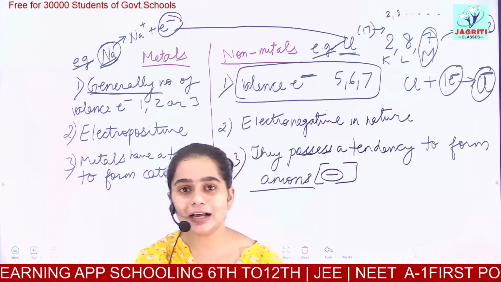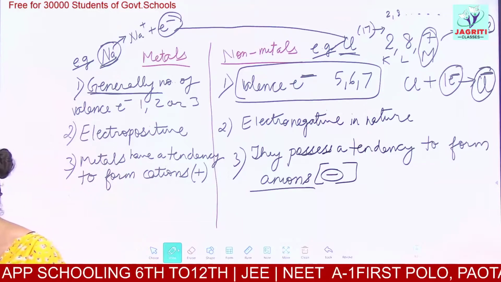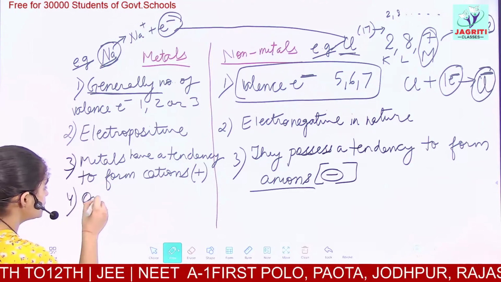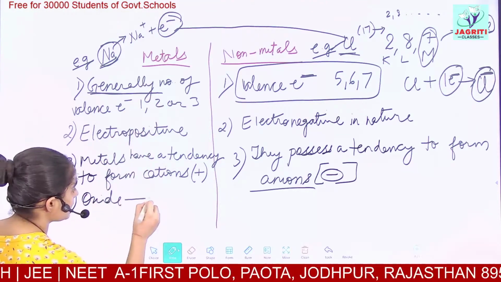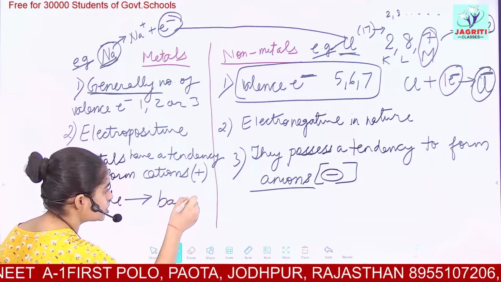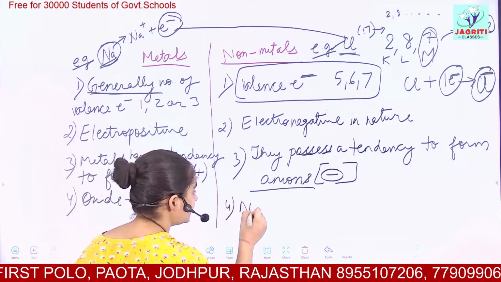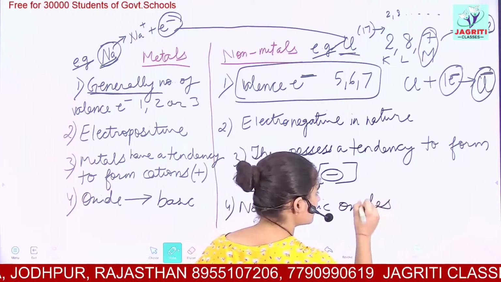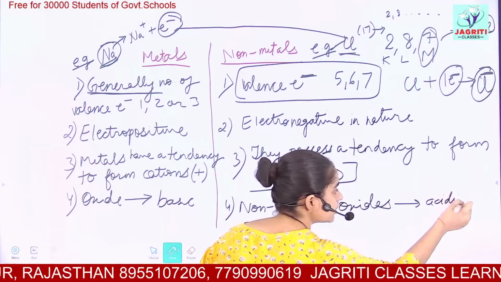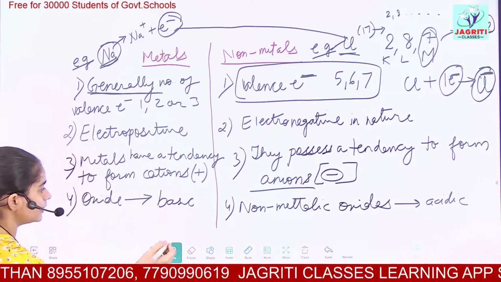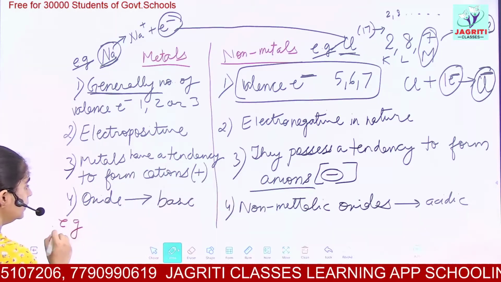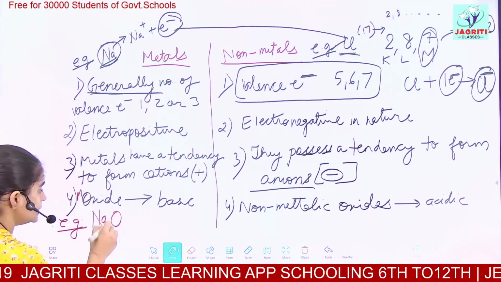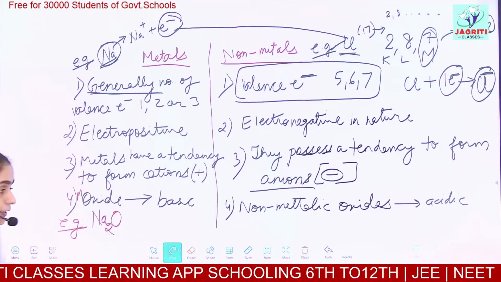So these were the chemical properties of metals and non-metals. Then we have our last property, that is, the oxides. Metal oxides are basic in nature, while non-metallic oxides are acidic. Now we'll see one example of this and end our class. Take the metal oxide Na2O.